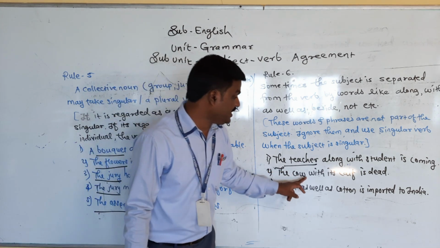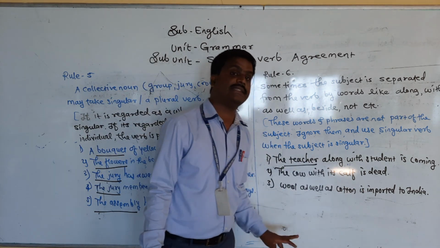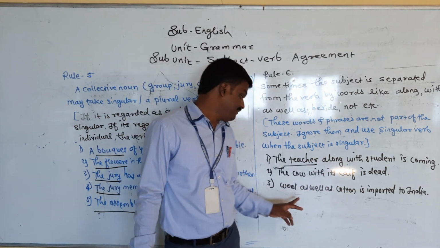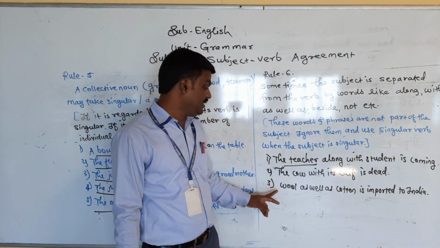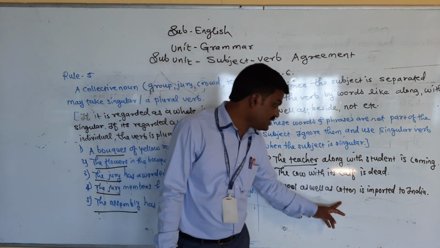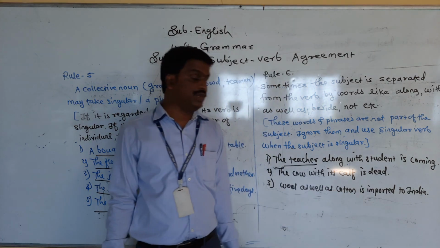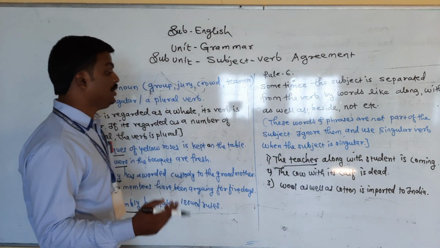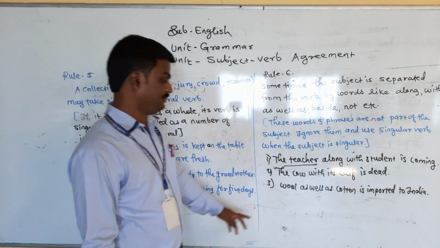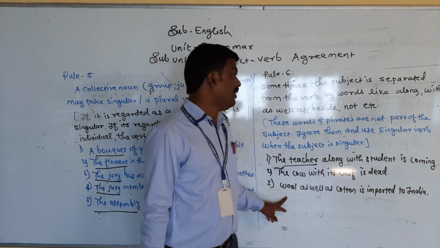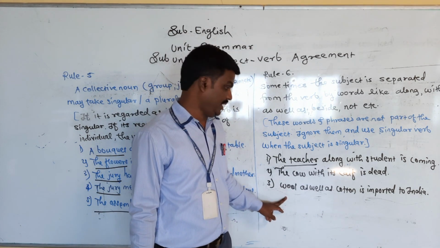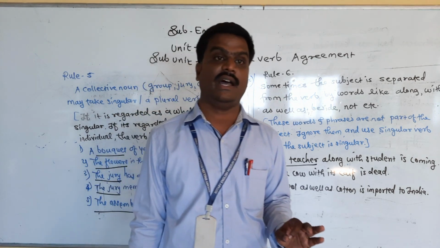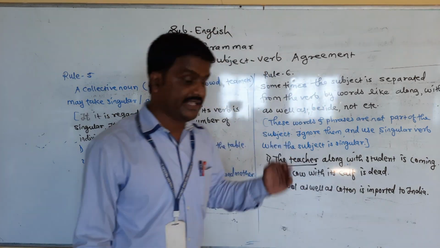The cow with its calf is dead. It means the cow is dead. Wool as well as cotton is imported to India. Here it is representing only one thing. See here, this is rule number 6. Here we have completed 6 rules.